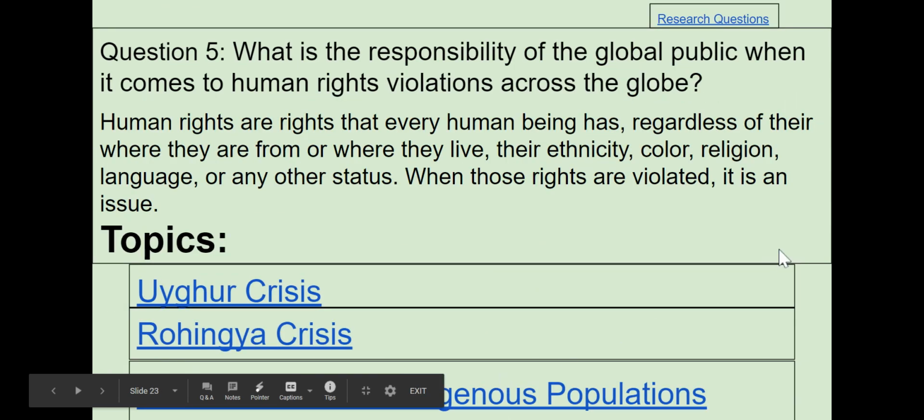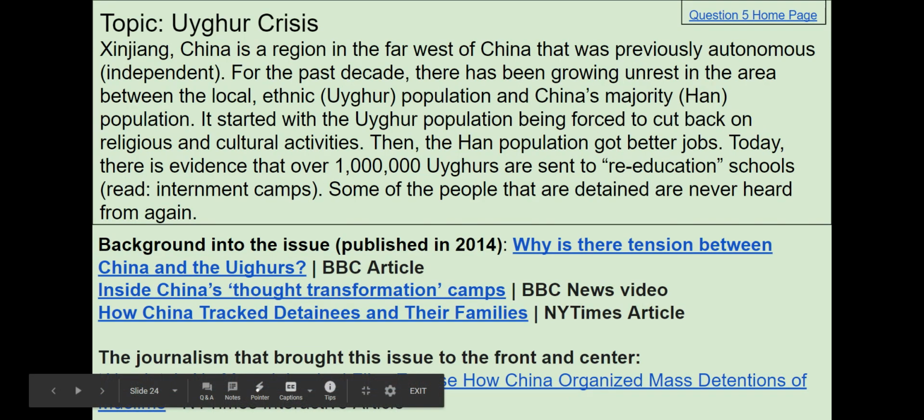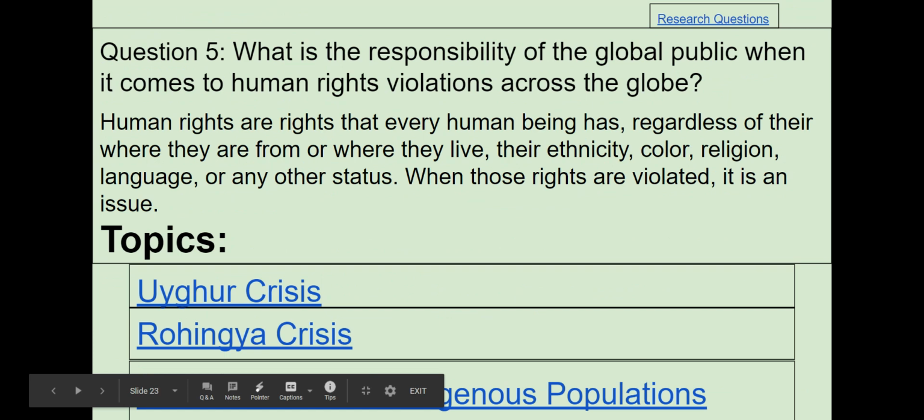So I'm going to say that I am really interested in human rights violations today. I'll click on that and it takes me to this page where it explains what the question is. It explains what human rights are in case I don't know, and human rights are the rights that every person is born with. And then it gives me 3 topics: the Uyghur crisis, the Rohingya crisis, and the Native American/indigenous populations and how they're treated. So I'm going to go ahead and click on the Rohingya crisis because that's what is interesting to me today.